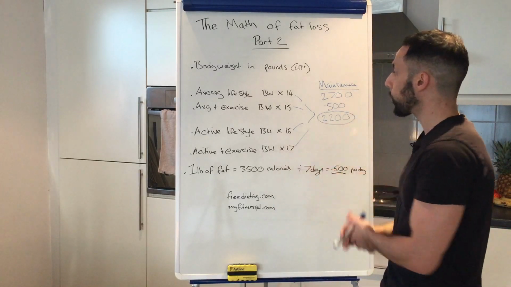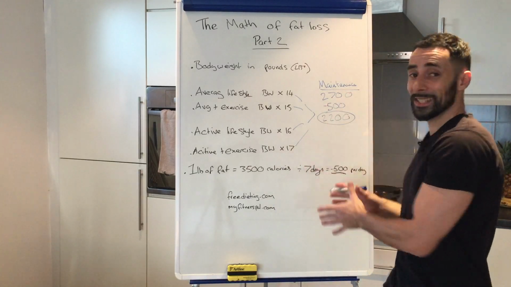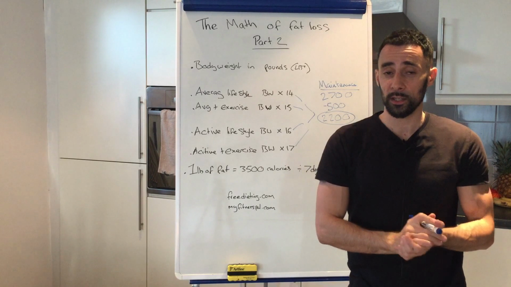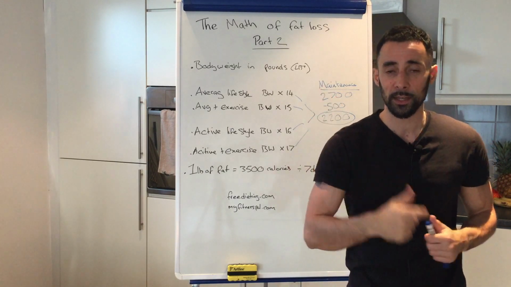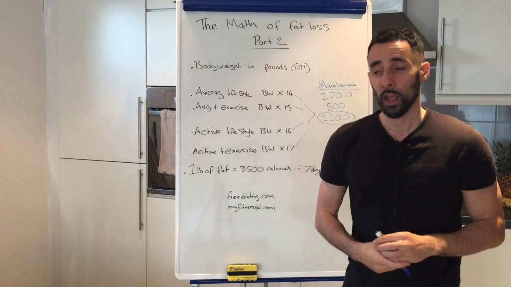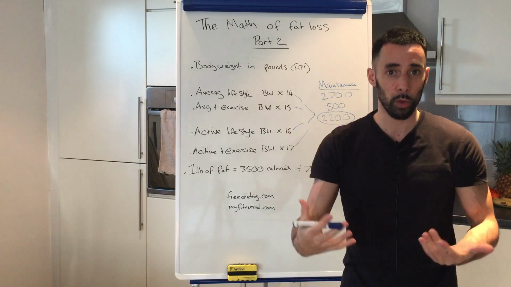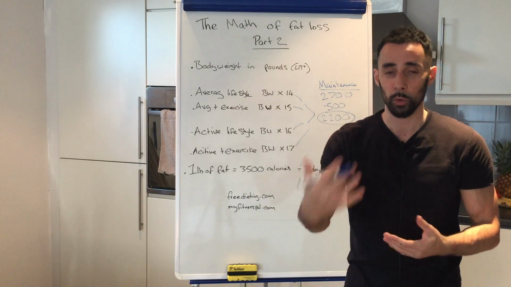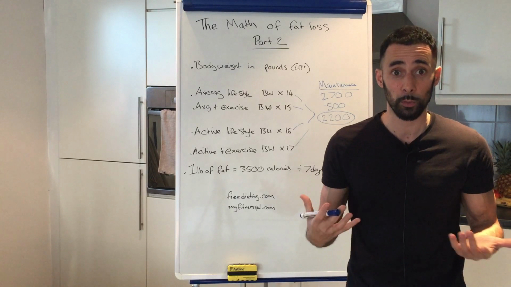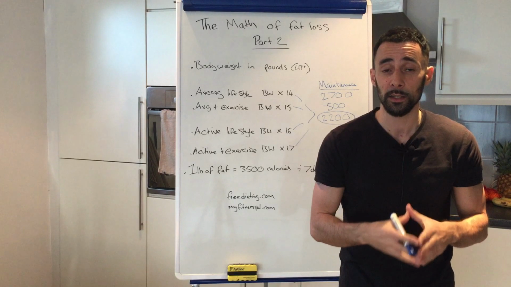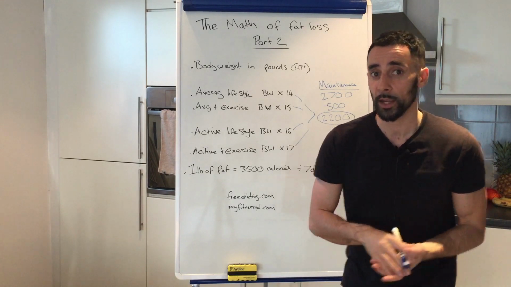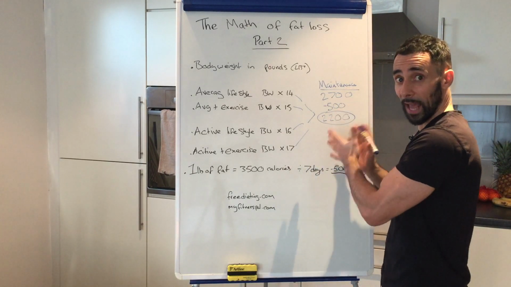So, okay, that is part 2. That is how to come up with your calorie intake to lose fat. What we need to do next is work out how much protein you need, how many fats you need, and how many carbohydrates you need. We'll also explain what they do, what protein is, how it works in your body, why you need it, why it's so important. The same with fats and carbs, and we'll break down how much you need to set up your diet and fit into your daily calorie allowance.